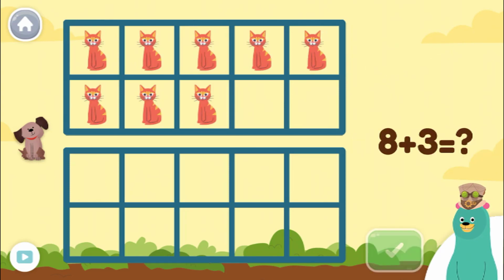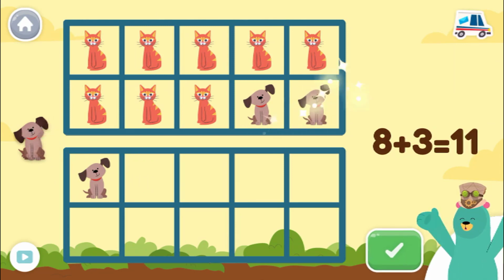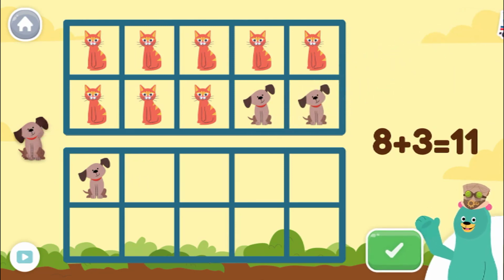Use the 10 frames to show 8 plus 3. Super! 8 plus 3 equals 11. 10 plus 1 also equals 11.